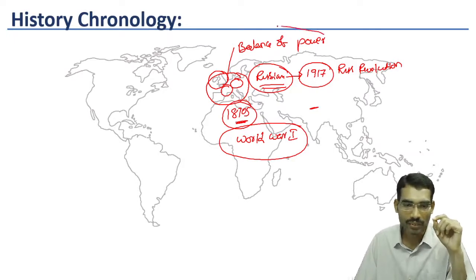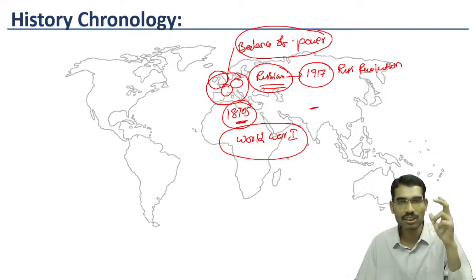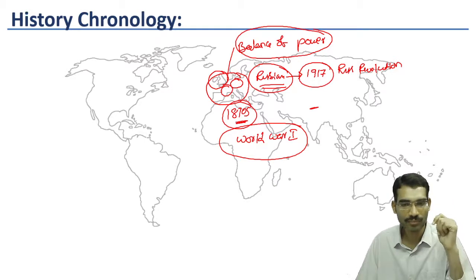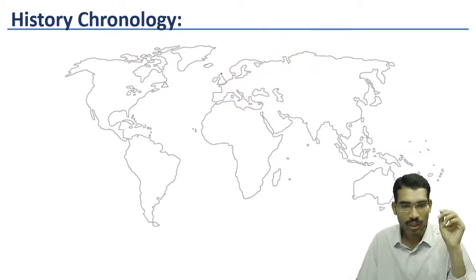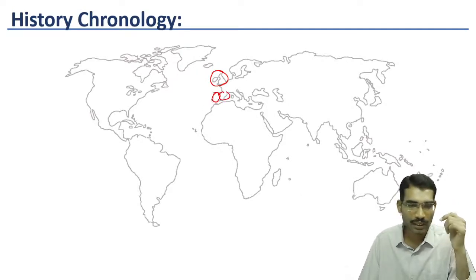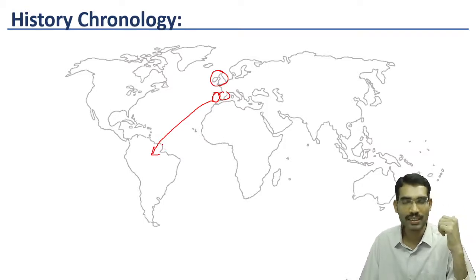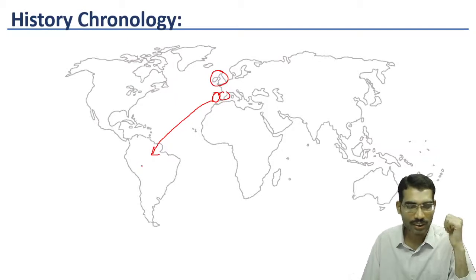As we have seen, this balance of power changed after German unification. Before that, England, Spain, and Portugal controlled South American colonies as well. After the French Revolution, some of these colonies also became independent.